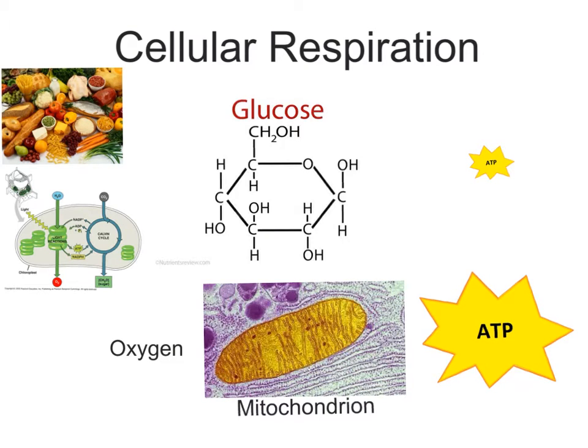Cellular respiration occurs in all organisms, including plants. Sometimes people think plants go through photosynthesis and animals go through cellular respiration, but all organisms go through cellular respiration. We're going to focus on how cellular respiration happens in eukaryotic organisms, those with membrane-bound organelles.